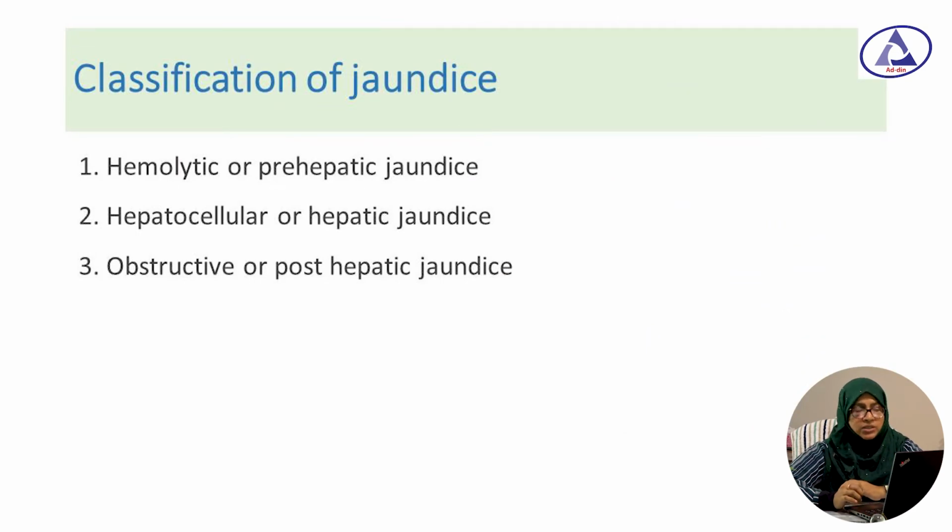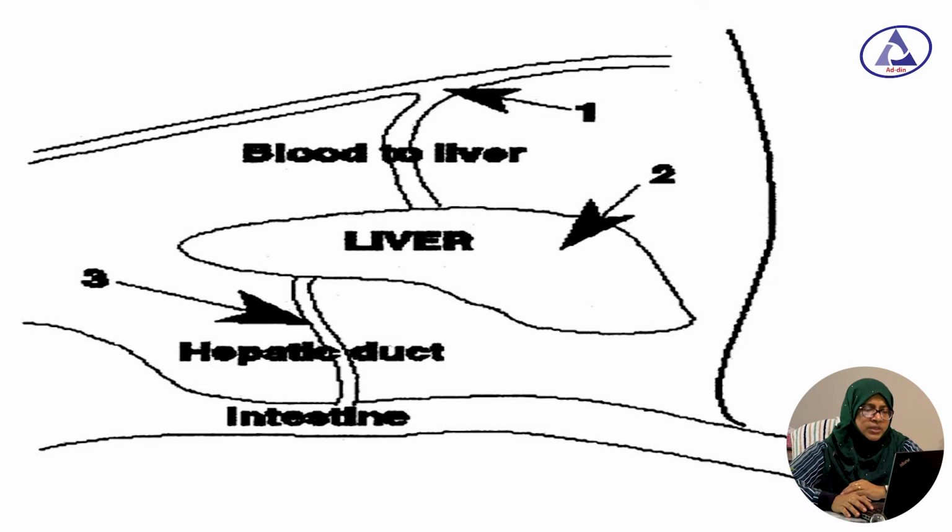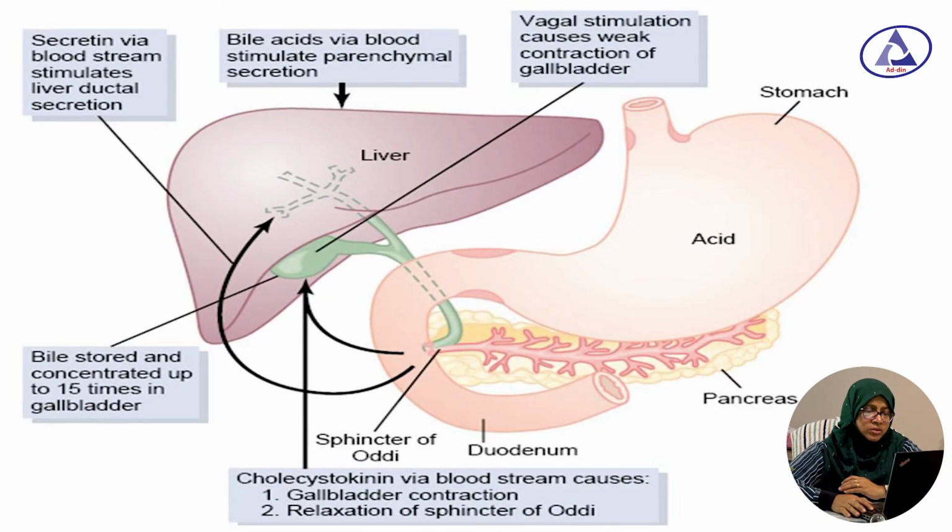Now let's classify jaundice. It can be classified as hemolytic or prehepatic jaundice, hepatocellular jaundice, and obstructive or post-hepatic jaundice. Prehepatic causes are usually the causes before entering the liver, hepatic causes are usually the causes in the liver, and post-hepatic causes are usually the causes after, on the way from liver to the intestine. So you can see these figures, how the liver bile enters into the intestine.